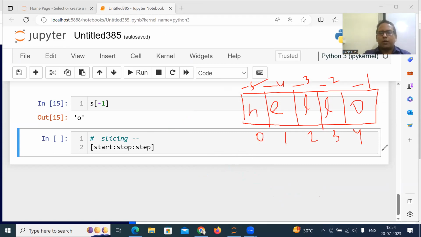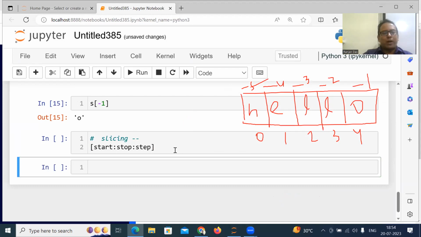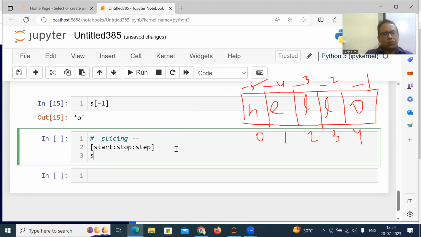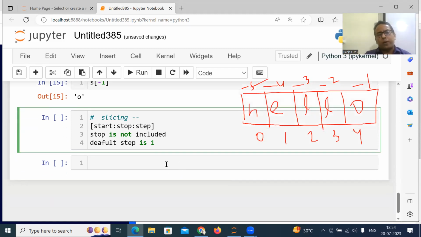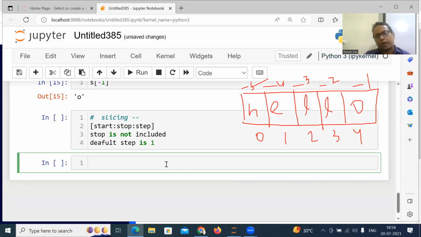The left part is small, the right is big. -5 is smaller than -1. 0 is smaller than 4. But one important thing is that stop is not included. And the default step is 1. What is the default step? If you do not give a step, then automatically it will take 1.